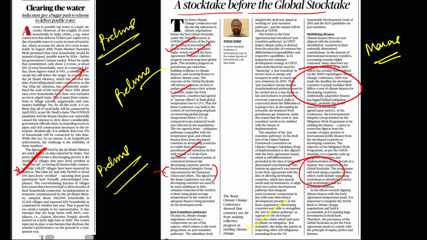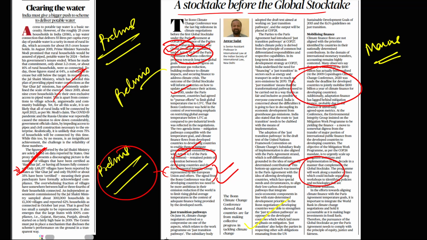A global stocktake before the global stocktake. Here you need to prepare what is this global stocktake, what is Article 14 of the Paris Agreement, what is Article 4 of the Paris Agreement, what is this International Integrity Group. From the prelims perspective, you need to prepare this International Integrity Group. Very, very important. Guys, UPSC is fond of asking questions on various groupings from the climate change perspective.